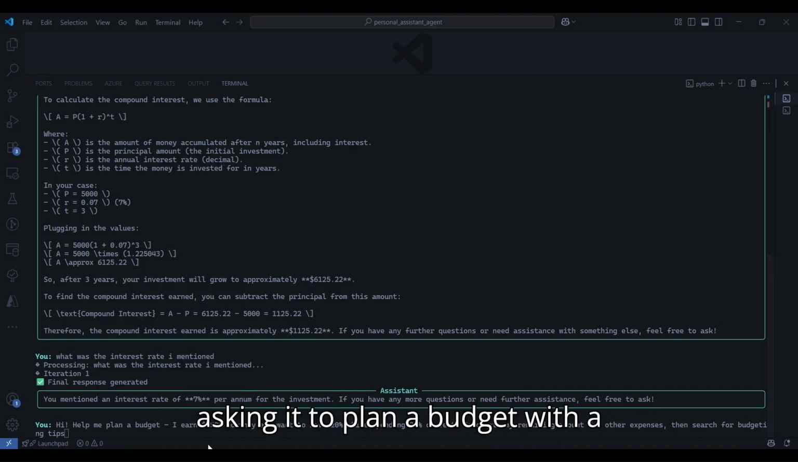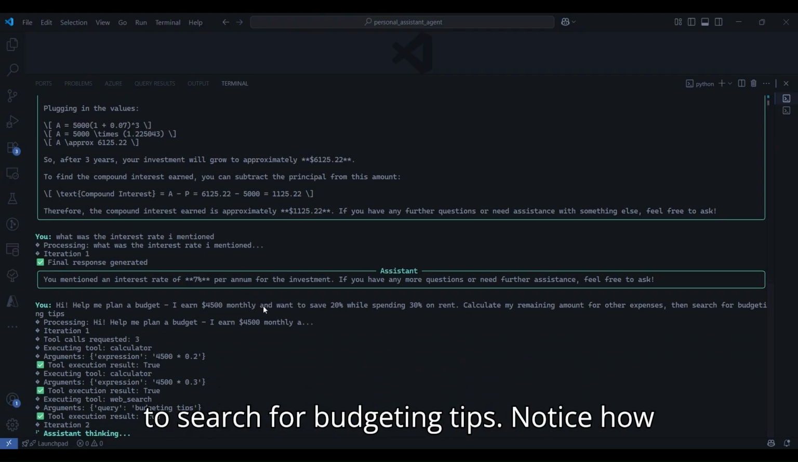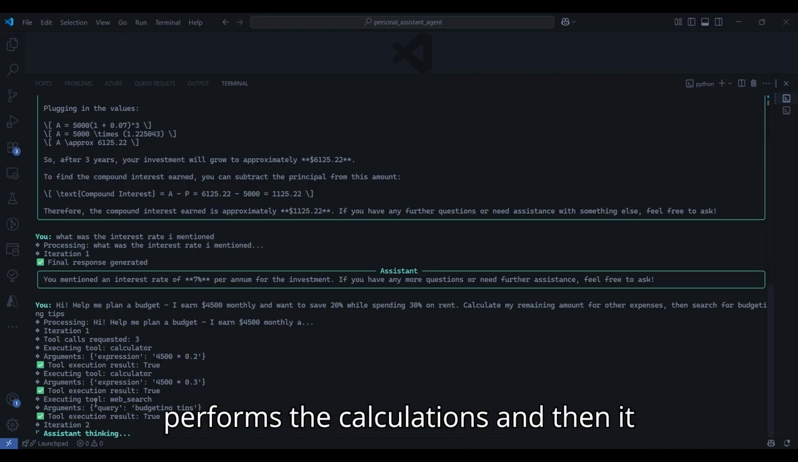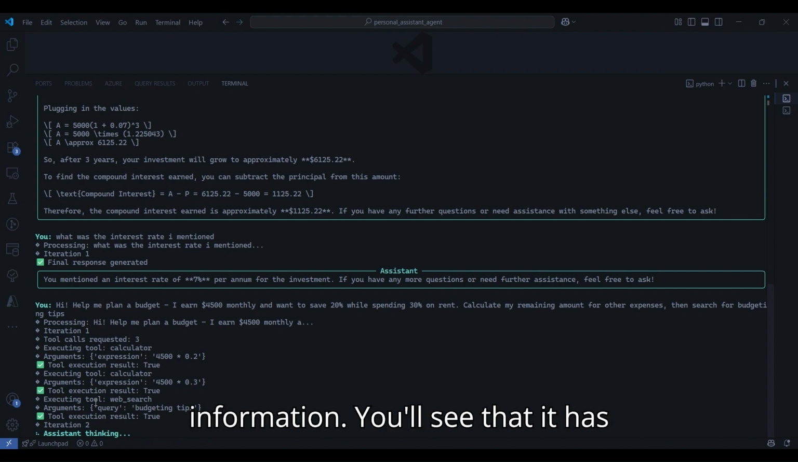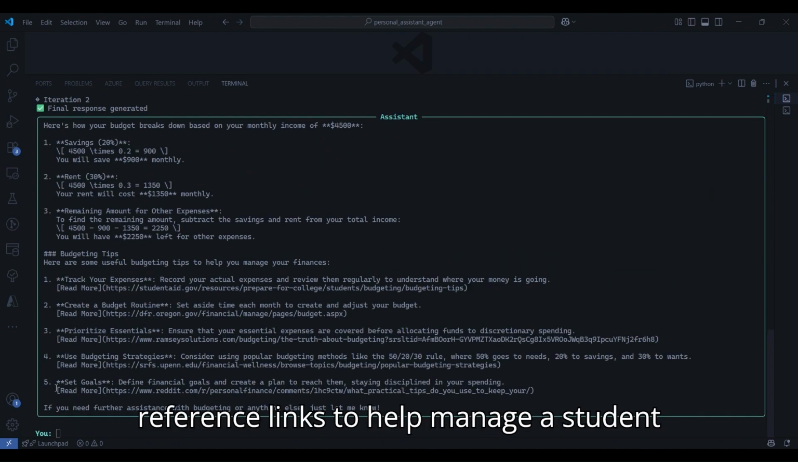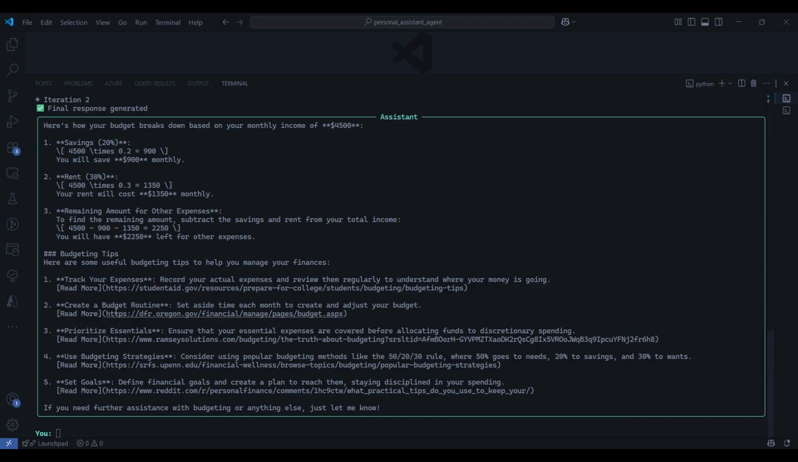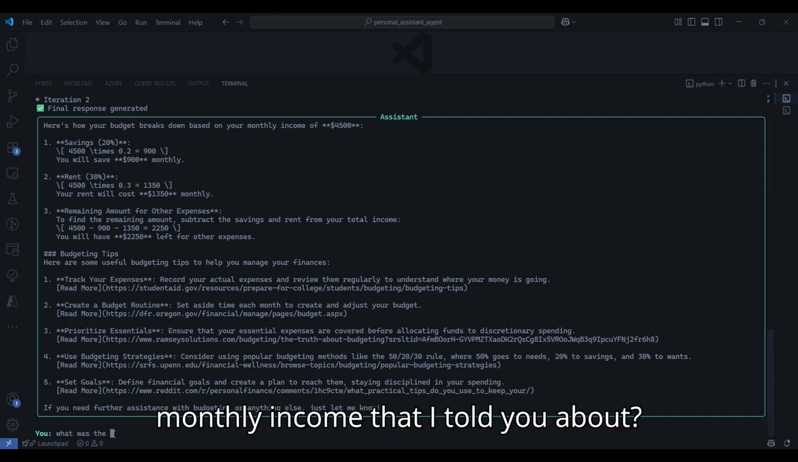Here, I'm giving a more complex prompt, asking it to plan a budget with a specific income and percentages, and also to search for budgeting tips. Notice how it coordinates multiple tools. First, it performs the calculations, and then it searches the web for additional information. You'll see that it has returned the details along with 5 reference links to help manage a student budget. This is really impressive. Now, let's move on to the memory test.